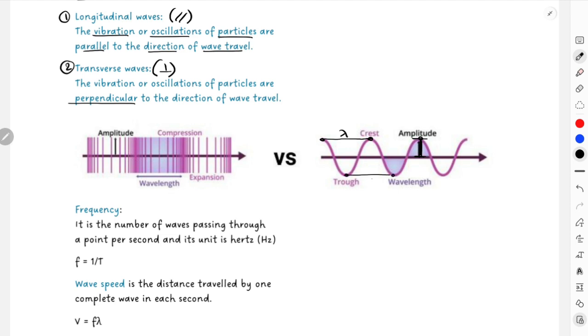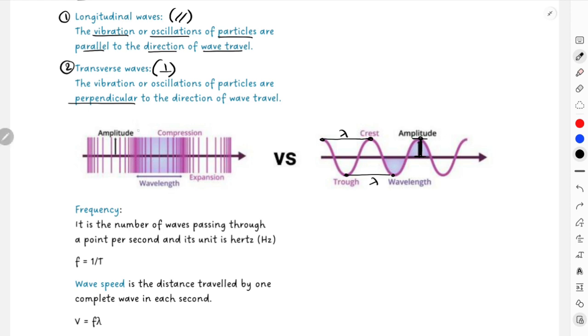And similarly on a longitudinal wave, these are your points for compressions, and these are your points for rarefactions. As you can see, in compression the lines are quite tightly packed, and in rarefaction the lines are loosely packed, right?